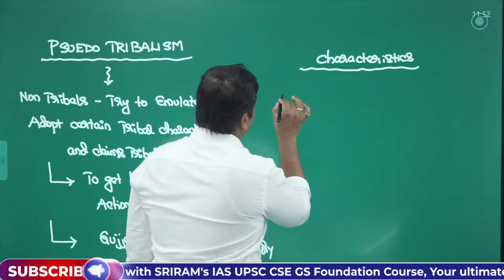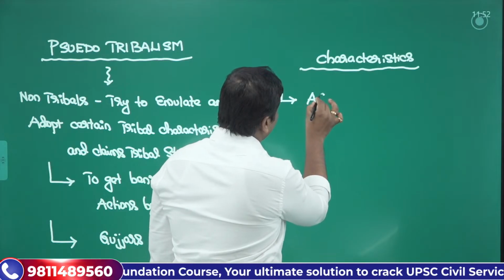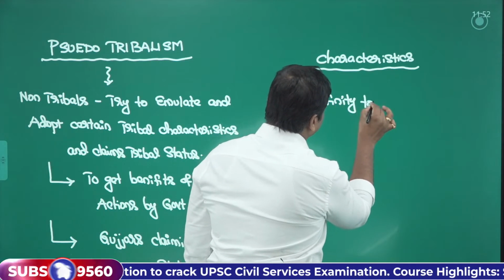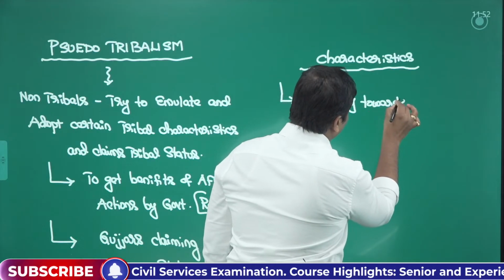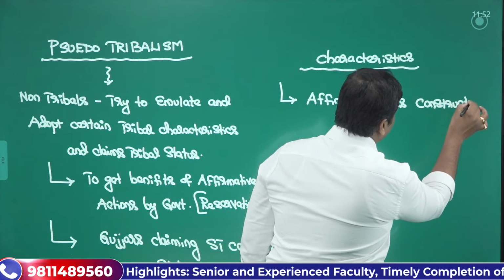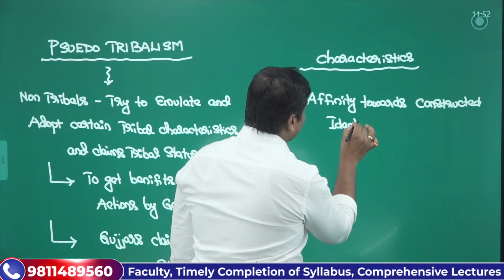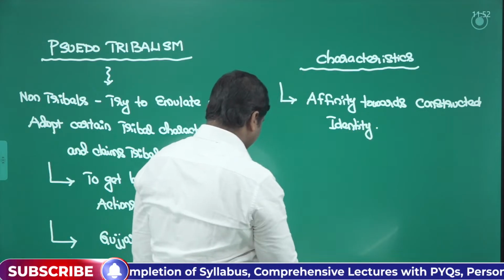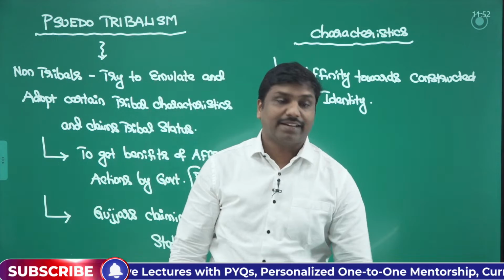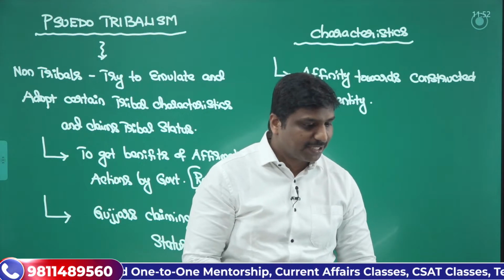In the characteristics, first you can mention that they will have affinity towards a constructed identity. Constructed identity means it's not the original identity; rather they will have a sense that they are just having that. That's another thing. Any other characteristics, you can just remember.